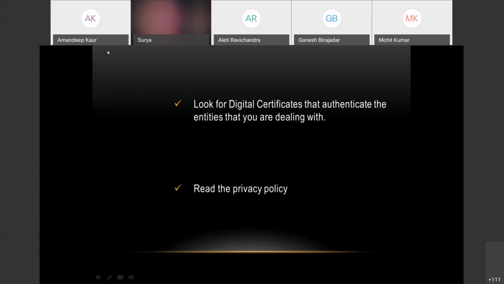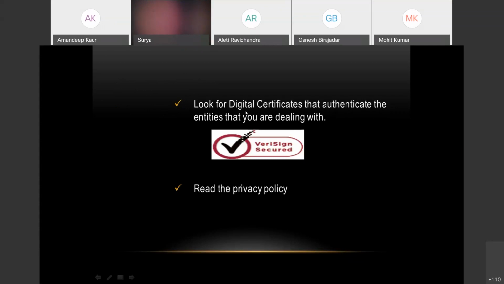Now you can look for the digital certificates which authenticate the entities you're dealing with, like VeriSign Secured. You must have seen this logo somewhere. It is generally on the payment gateways, whenever we make online transactions.